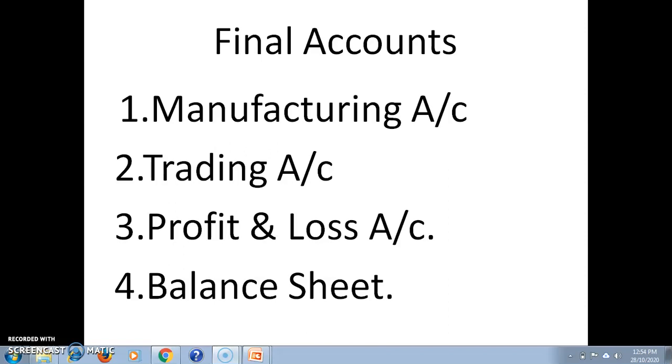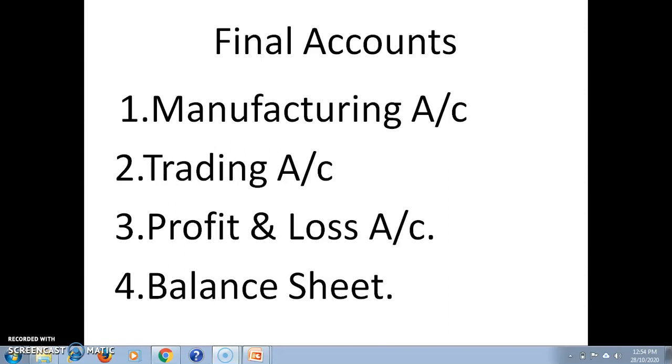And net loss arises when the sole trader's indirect expenses are in excess of his indirect income; at that time the balancing amount is the net loss. Net profit is added to the capital balance and net loss is deducted from the capital balance in the balance